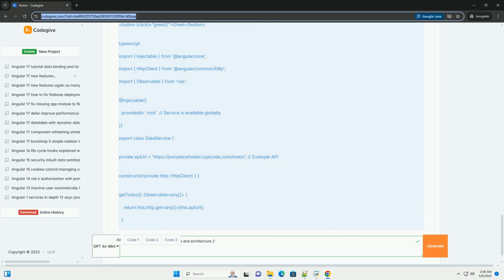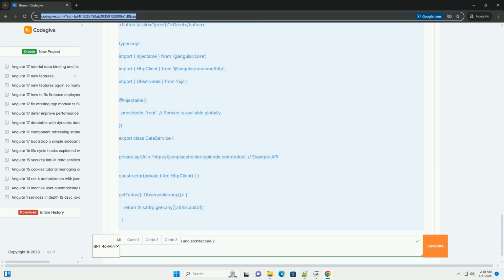Version control. Use Git or another version control system to track changes to your code. State management, advanced. For larger applications where managing complex data flow and application state becomes challenging, consider using a state management library such as NgRx, a reactive state management library inspired by Redux. Akita, a simpler state management library that's easier to learn and use. RxJS, utilize reactive programming with RxJS for handling asynchronous operations and data streams.